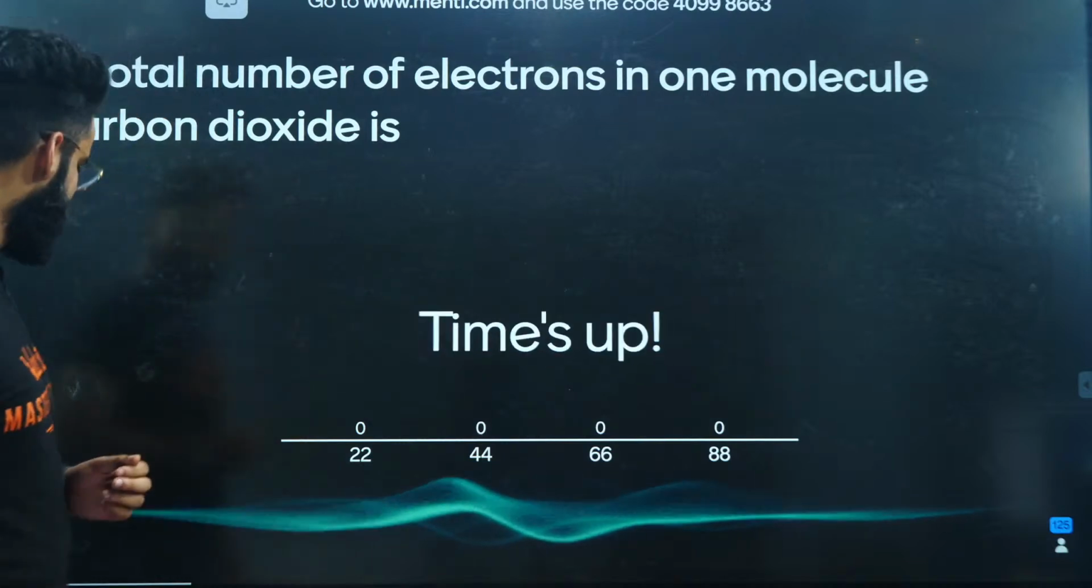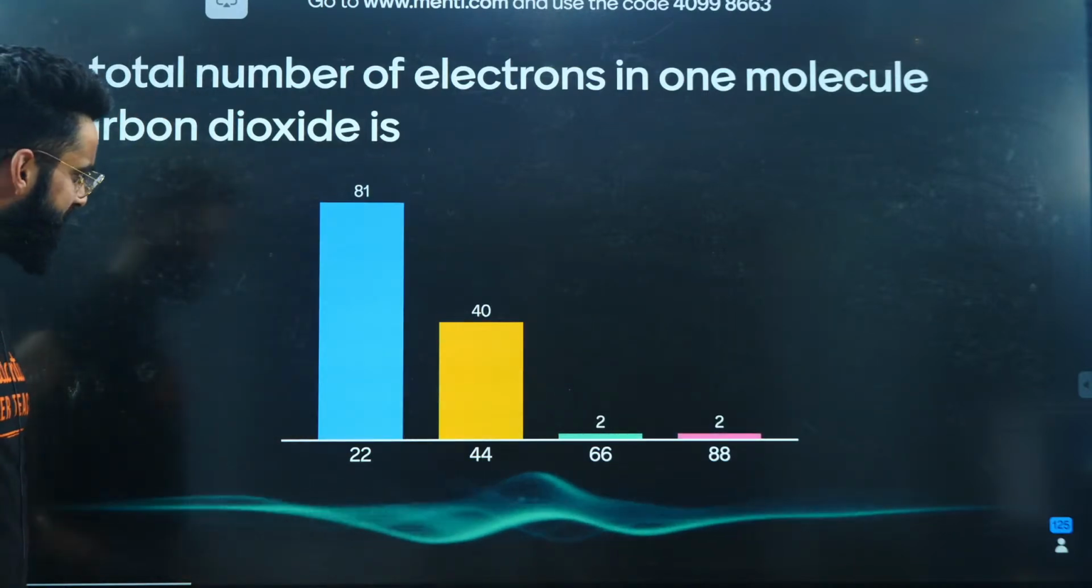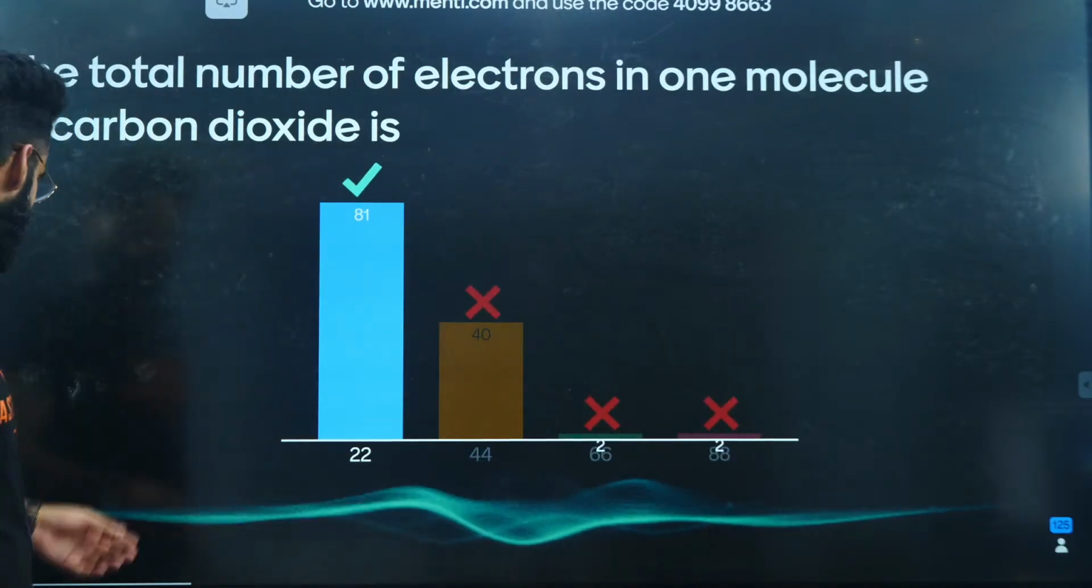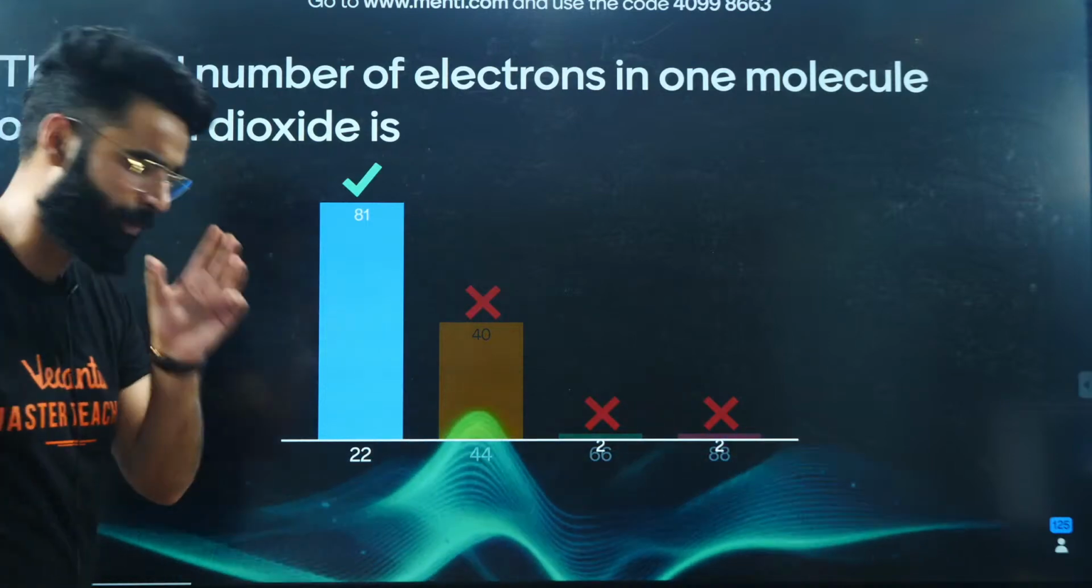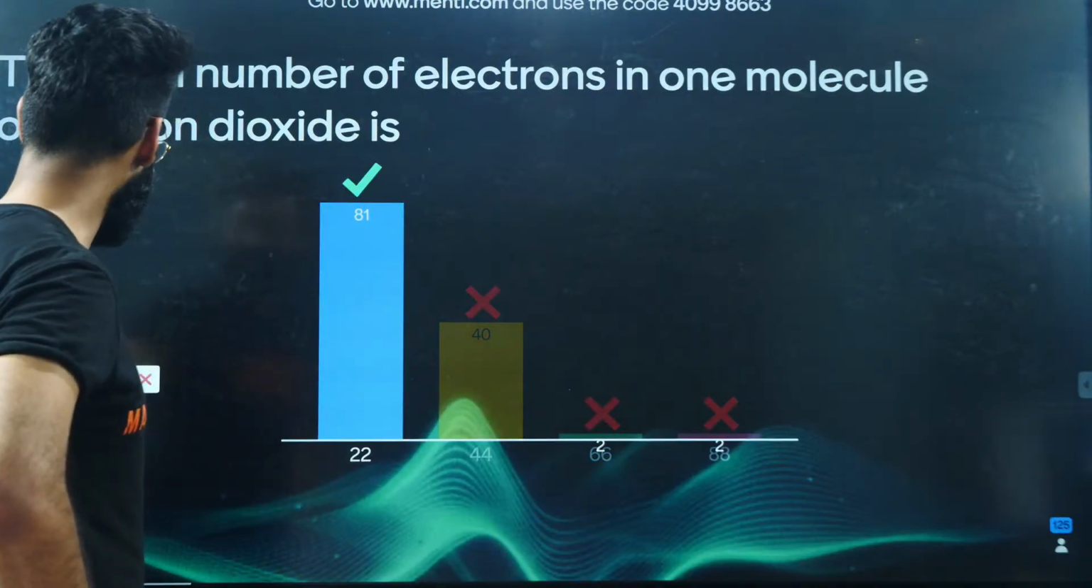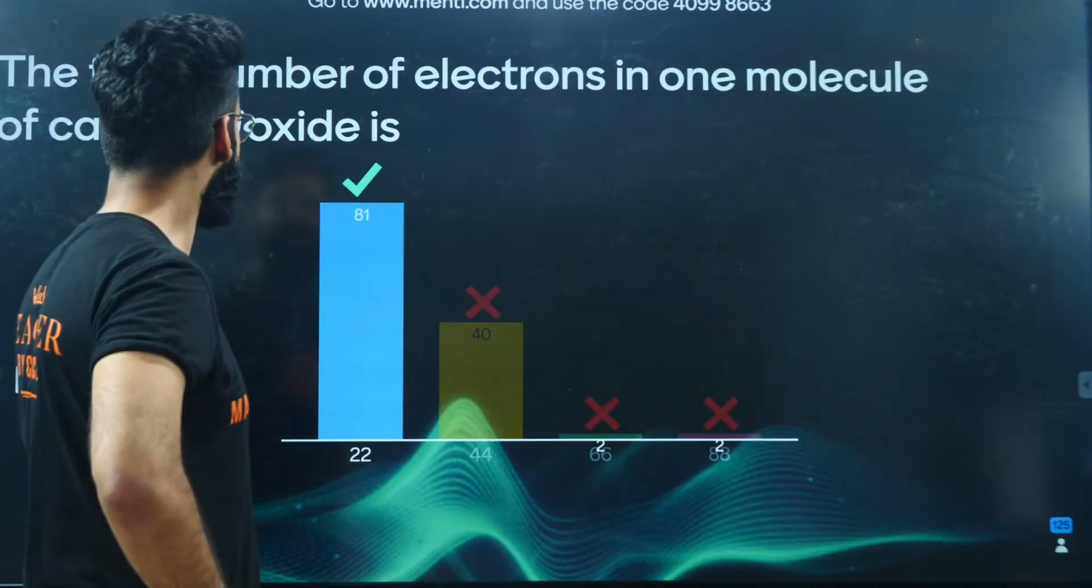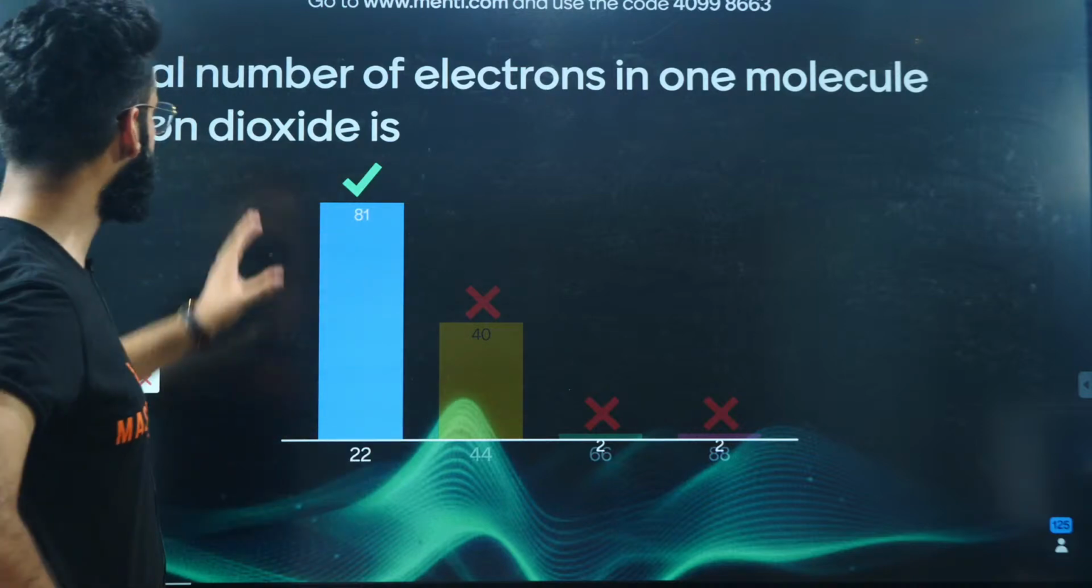So your time is up. Let's see, did you guys kill it or not? Yes, I can see the majority of the people gave the correct answer. It's absolutely wonderful. What I was supposed to calculate was a very simple and basic question: the total number of electrons in one molecule of carbon dioxide.